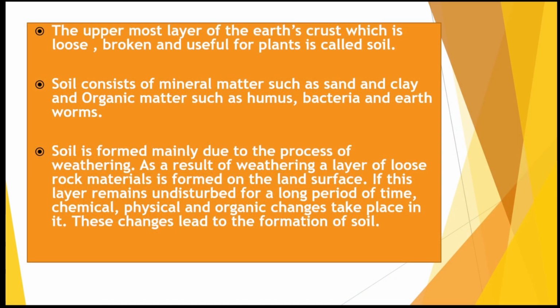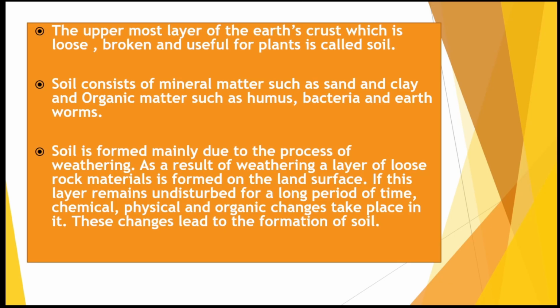So when we are talking about soil, first of all, the topmost layer of the earth's crust is usually called soil. Now soil consists of various things like sand, clay, organic matter, humus, bacteria and all. Apart from that, weathering usually takes place because of wind, animals and water, and through erosion the topmost layer of the soil will be washed away again and again by these factors. So this will usually lead to chemical and physical changes in the particular soil, and in different places, because of the different parent rock it has underneath, it will form different kinds of soils.